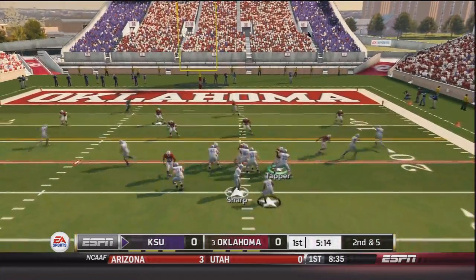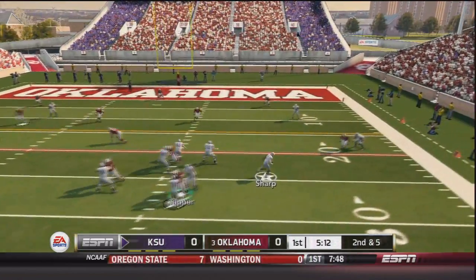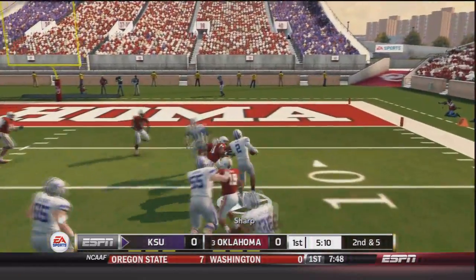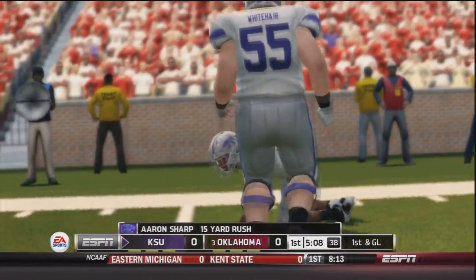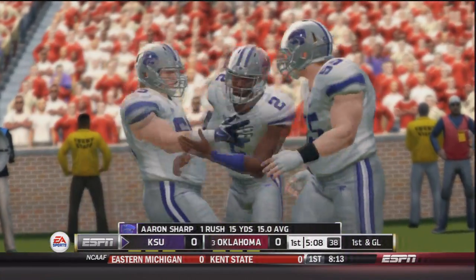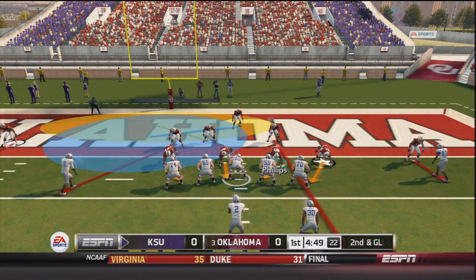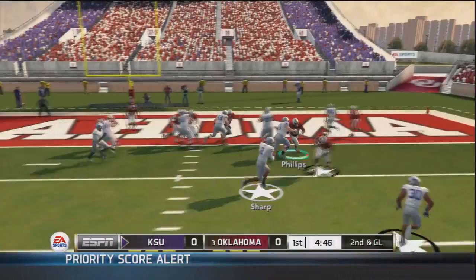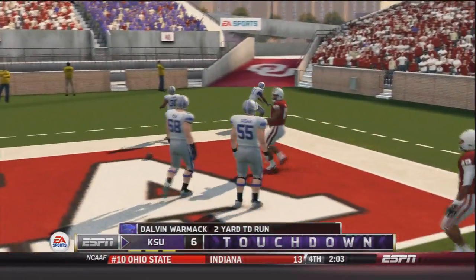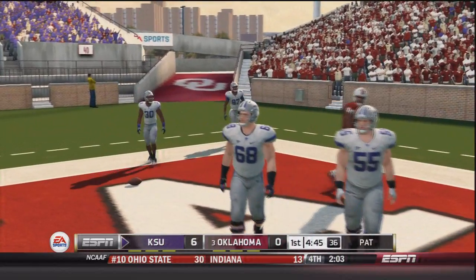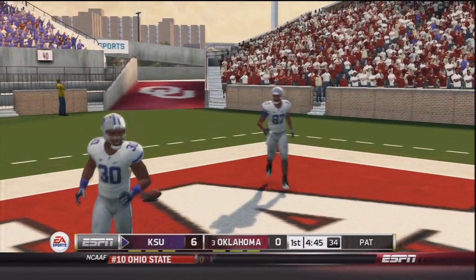Now on 2nd and 5, Aaron Sharp under center takes the snap. Sharp rolls out to his right side across the 20. He's got room to move. Met by Frank Shannon at the 10, but he is brought down all the way at the 5-yard line. That's a 15-yard gain for Aaron Sharp. Now with 2nd and goal in shotgun, Aaron Sharp takes the snap, pitches back to Warmack, who will then walk into the end zone. Touchdown KSU, and they draw first blood today, and we will see how OU responds.